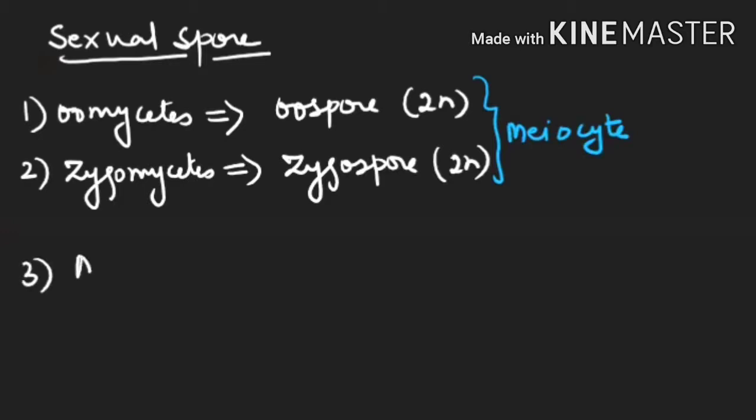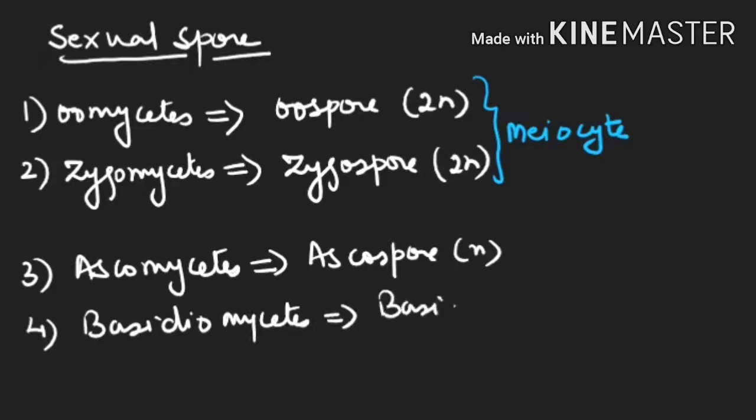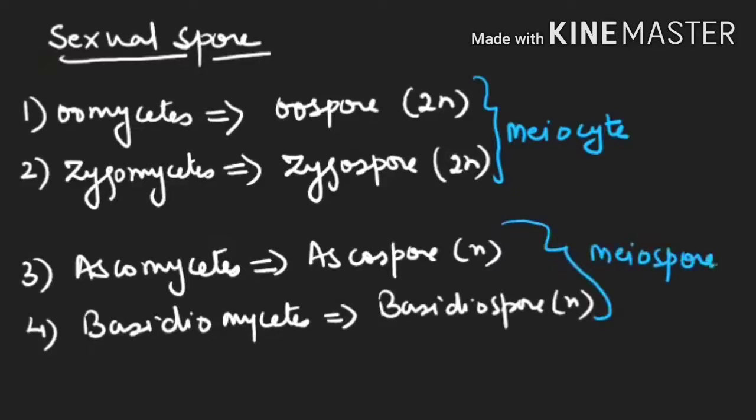But in case of ascomycetes, they are making ascospore. Ploidy is N, and Basidiomycetes is making basidiospore, that ploidy is also N. So in both these cases, they are the product of meiosis. So we call them meiospore. I hope this will help you to learn it.